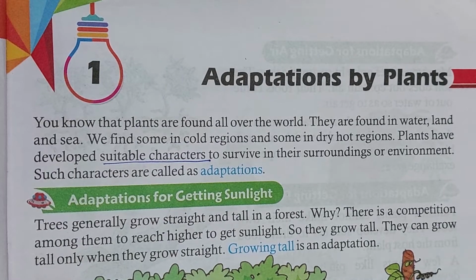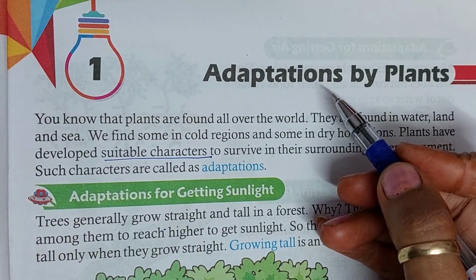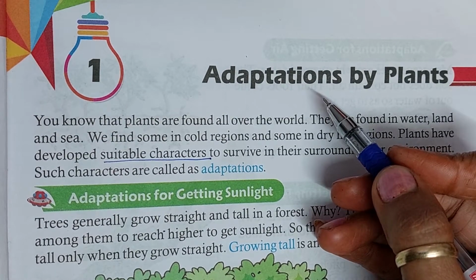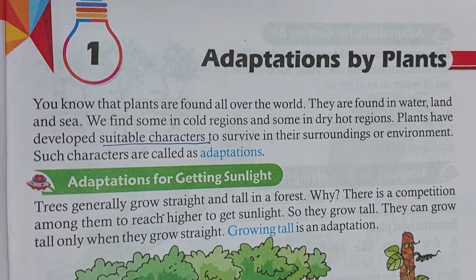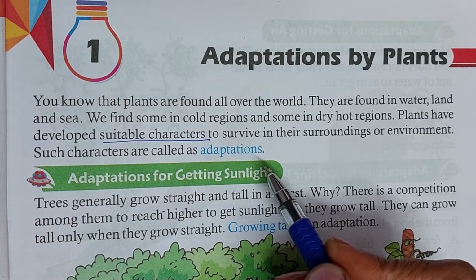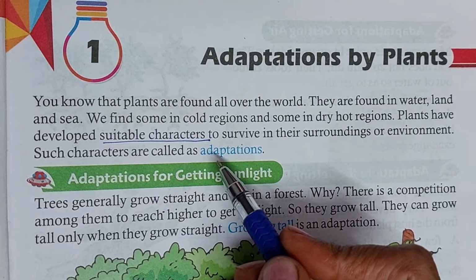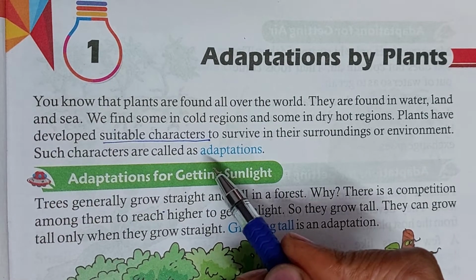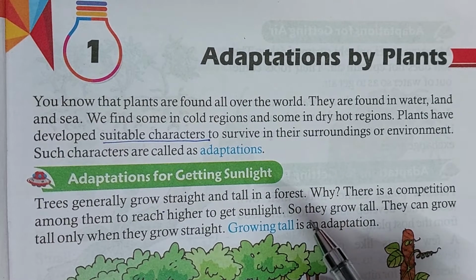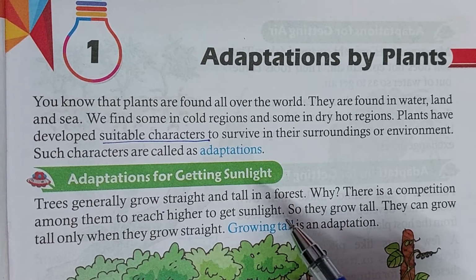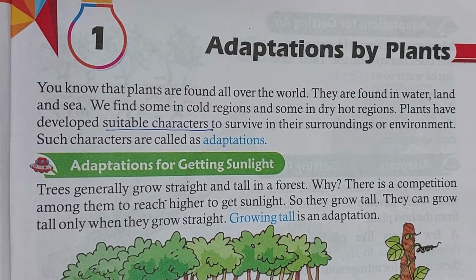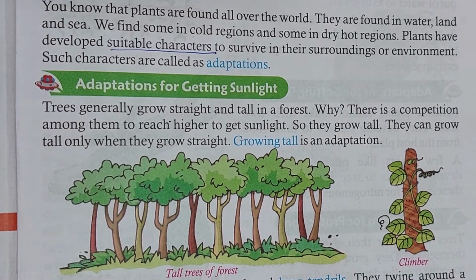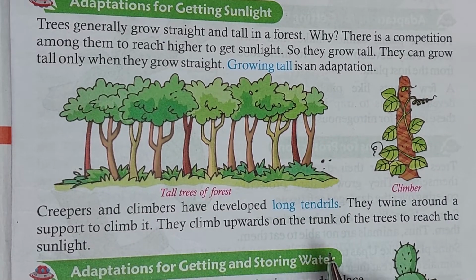As you know, we are learning our chapter 1, and here we are learning about the adaptations of plants. In the last video we started this chapter and learned about adaptation for getting sunlight. First we learned what an adaptation is: all the suitable characters that plants have to survive in their surroundings are called their adaptations. For getting sunlight, all plants grow straight and tall so they can get the sunlight, and climbers and creepers have long tendrils to get the sunlight.